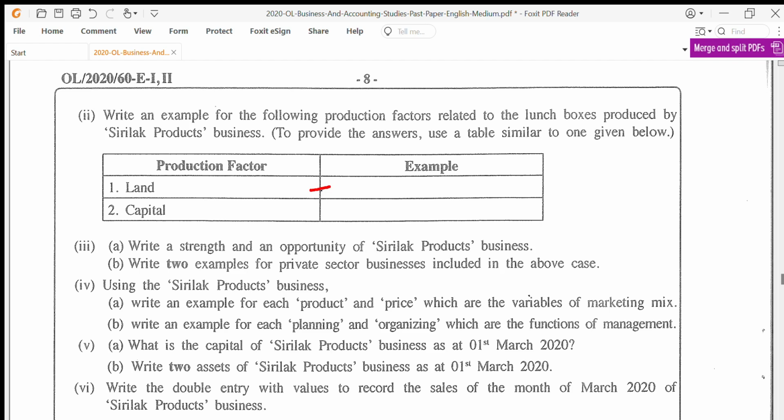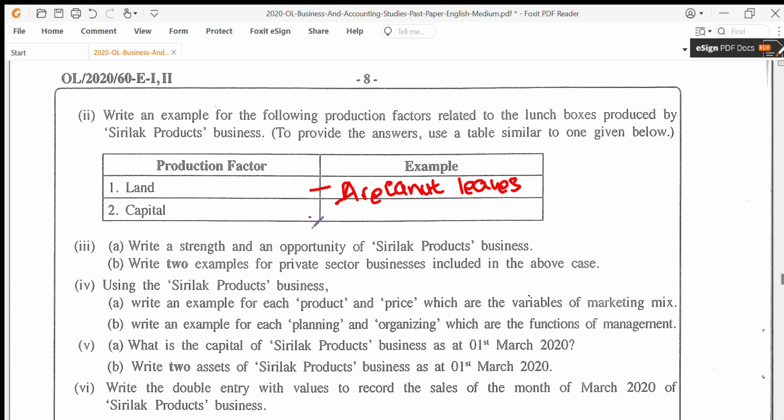That's the areca leaf sheets that are used for production. So here, the example for land as a production factor is definitely the areca nut leaves that are used in production.